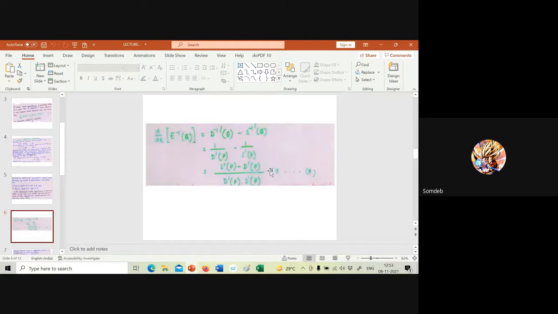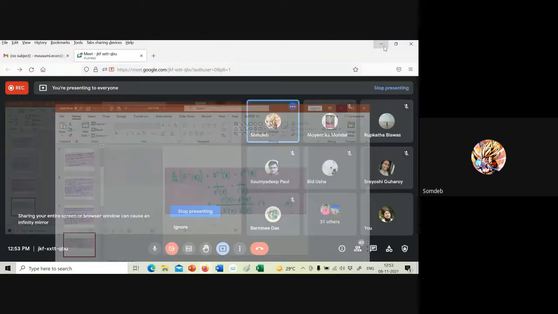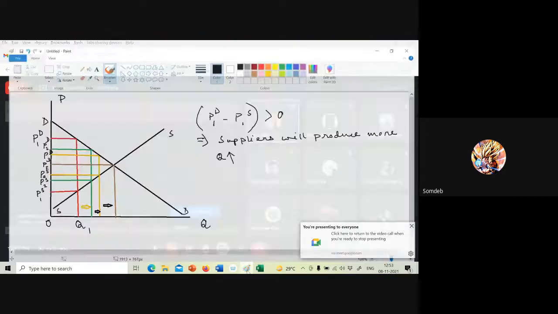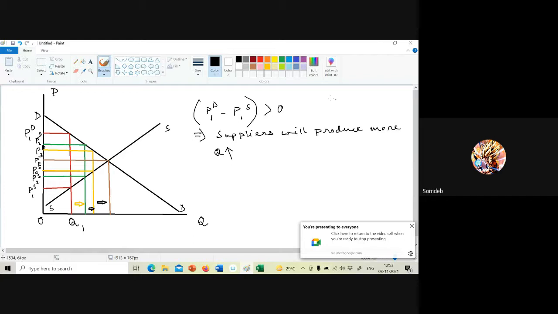And that means when you said before the diagram that the demand price and supply price are falling due to the gap in the supply, this is that part, right? That is because it becomes less than 0. Yes, ma'am. This is this part, right? Because for every increasing supply, the gap between the demand price and supply price is falling. Yes.